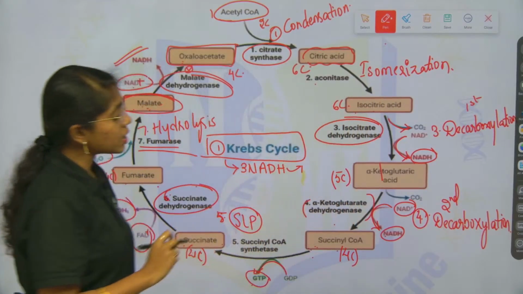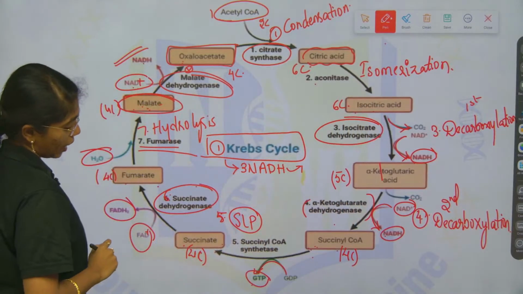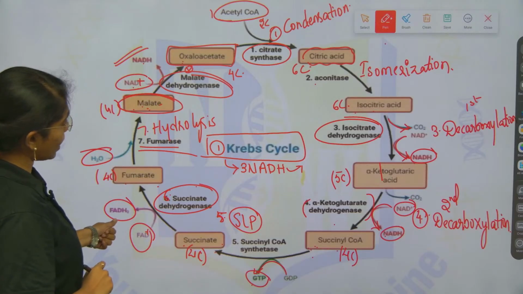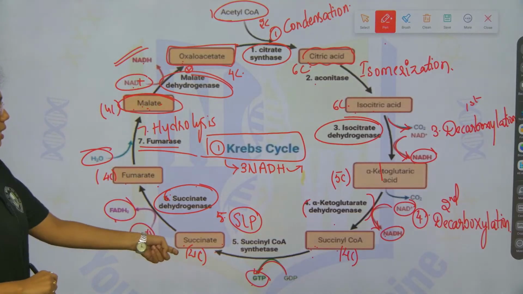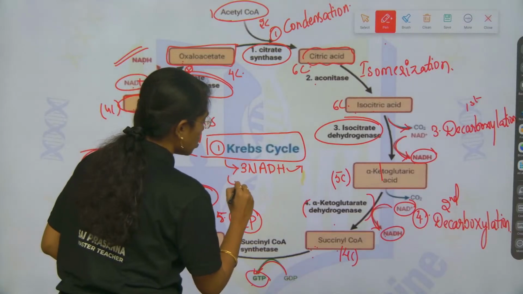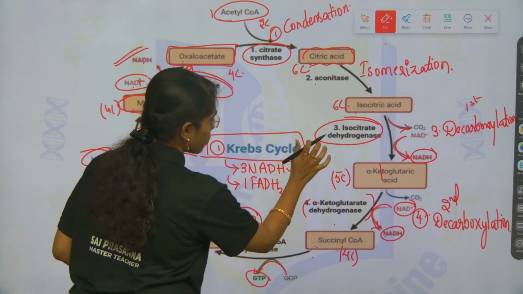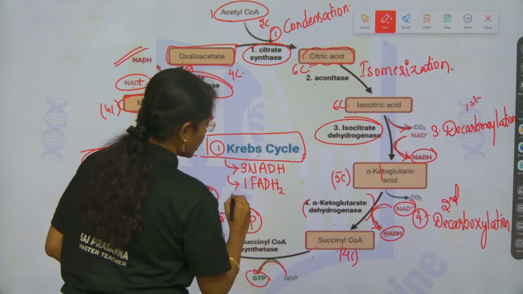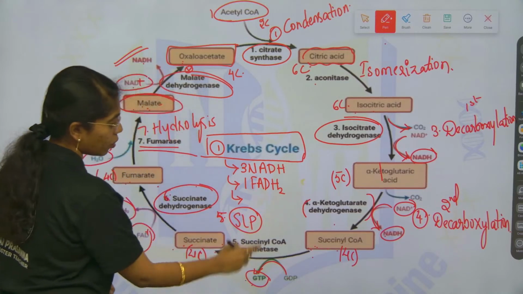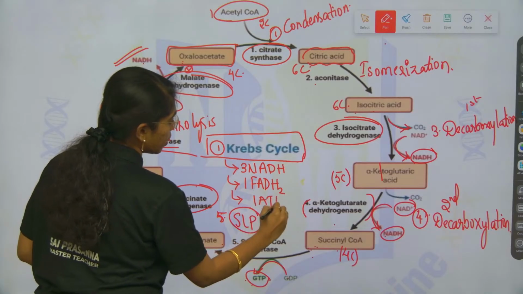Fine. Next, how many FADH2? FADH2, if you see beta, 1 FADH2, that is from succinate to fumarate. So, it is 1 FADH2. Next, how many ATP or GTP? 1 ATP or GTP.